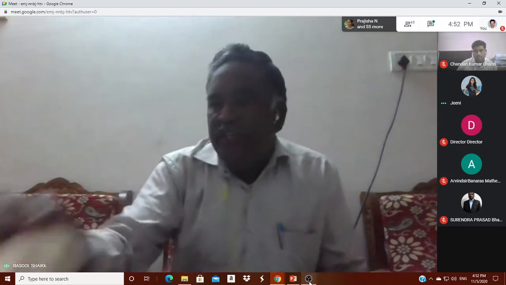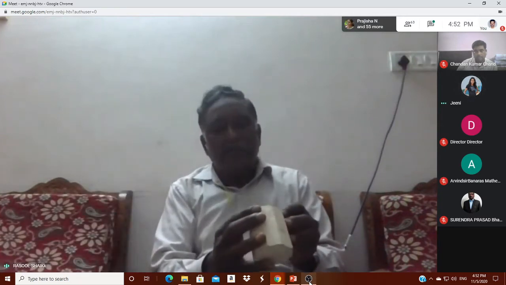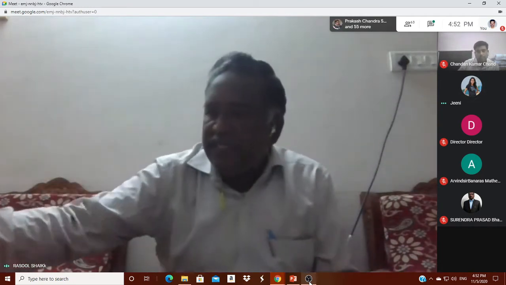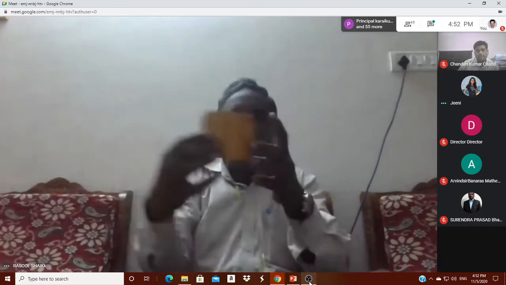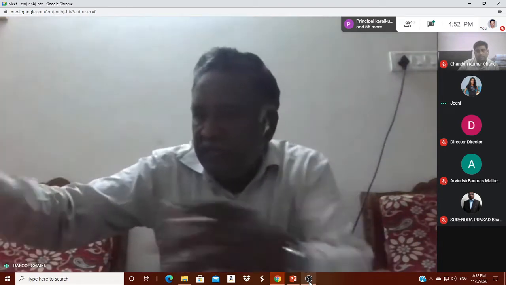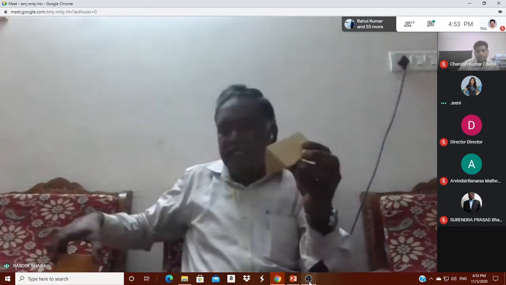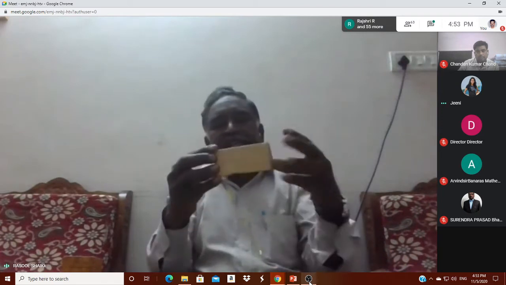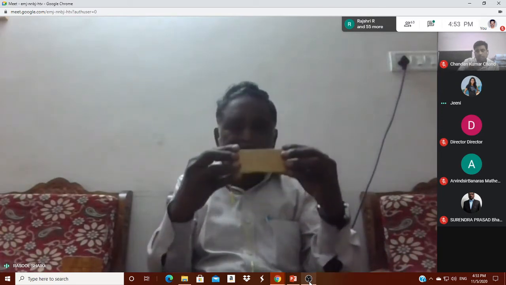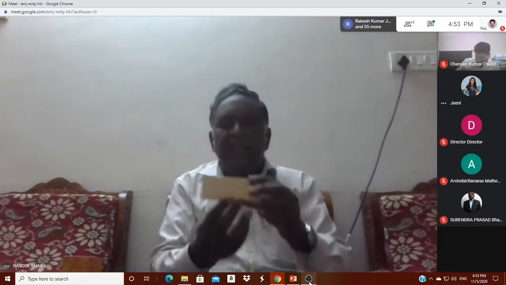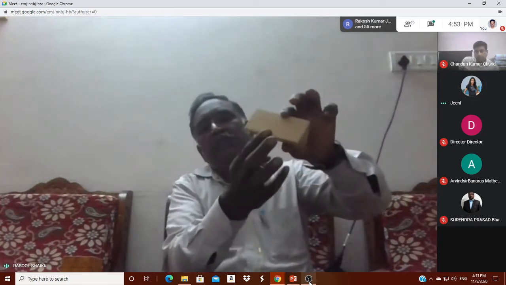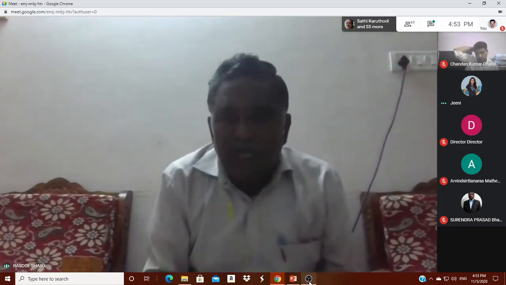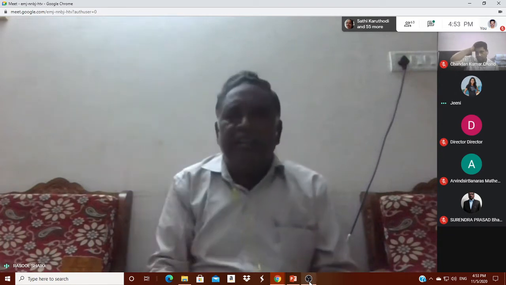Now we take the octagonal one, 1, 2, 3, 4, 5, 6, 7, 8. It will satisfy. Not only for this, if we take any, this is another one, a triangular base prism. It has 5 faces plus 6 vertices. 5 plus 6 is 11. Now count the edges, 1, 2, 3, 4, 5, 6, 7, 8, 9. 9 plus 2 is equal to 11. So like that you take any polyhedron, you check.